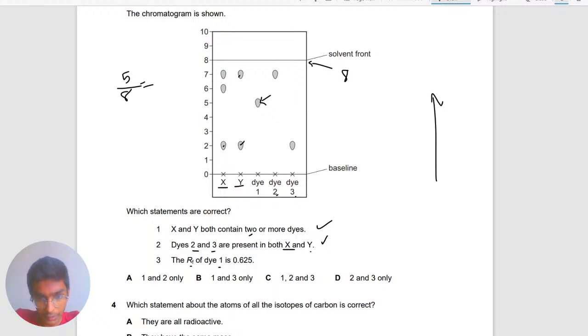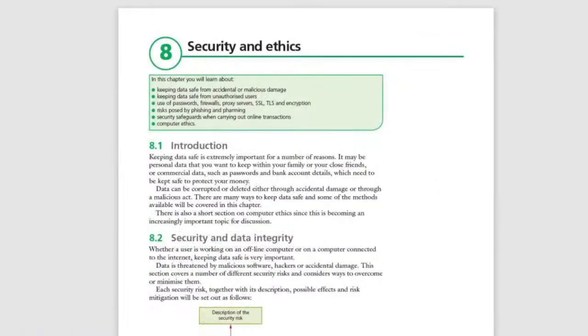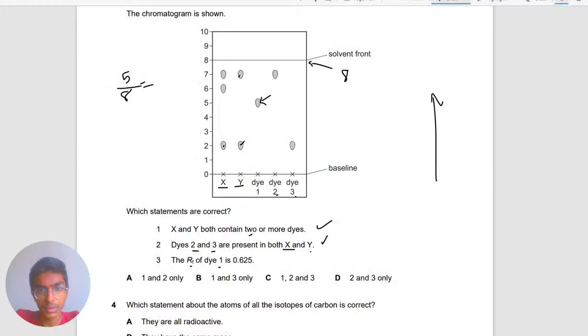Actually, I can get a calculator for you right now. Oops, sorry. That was computer science. If you are interested, you can have a look at that.